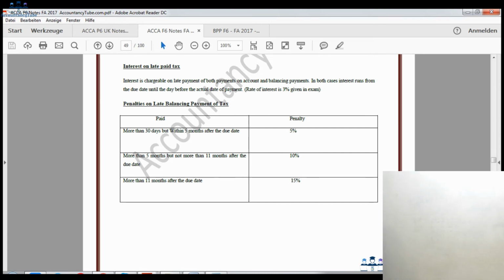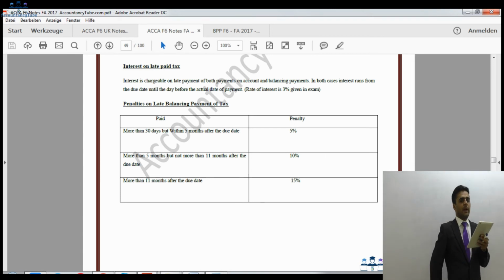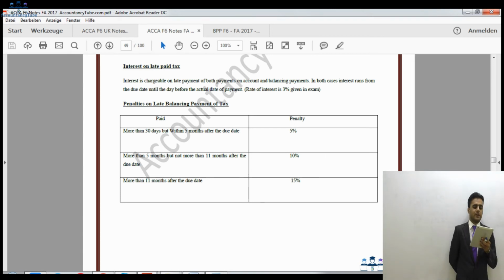Right. Now, if you come to the next page, the penalties for errors are given. Now, there is a common penalty regime. This is for all of the taxes: income tax, capital gains tax, NICs, corporation tax, and value added tax. So it is for all of them.